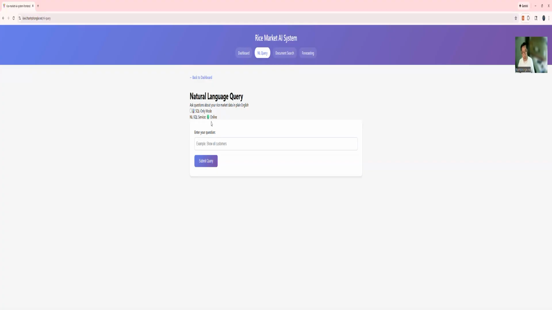Results execute against Cloud SQL PostgreSQL with connection pooling. In the multi-agent mode, we will engage the agent coordinator service, which implements the A2A protocol for dynamic agent orchestration.